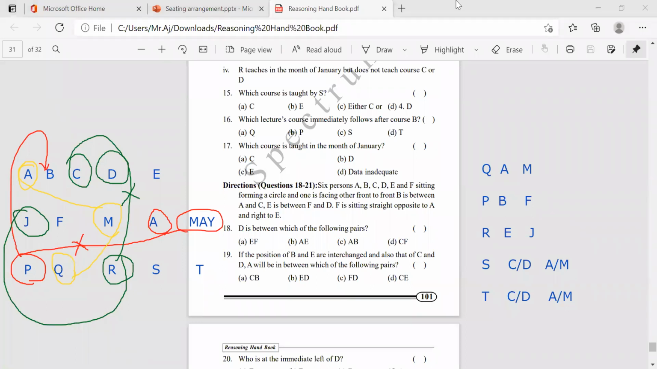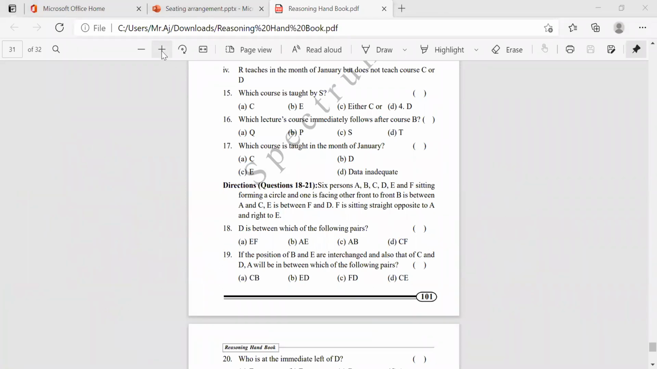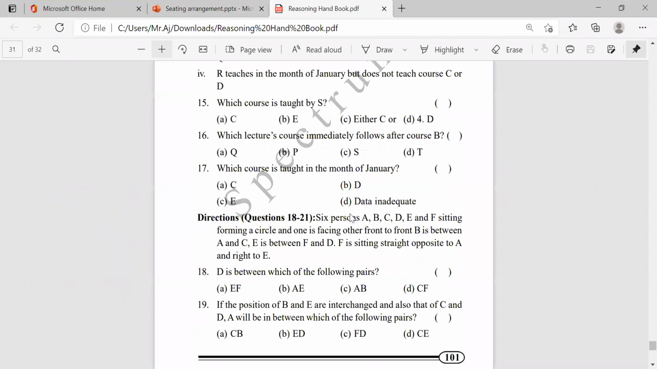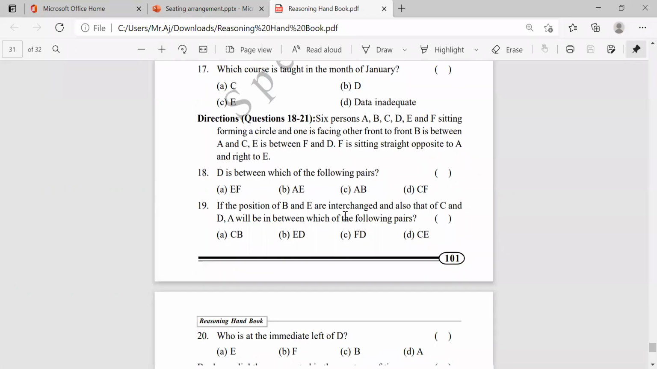Nice. Now I'm going to remove this and increase this. Now 6 persons. A, B, C, D, E, F sitting in the form of a circle, and each is facing another, front to front. B is between A and C. E is between F and D. F is sitting straight opposite to A and right to E.